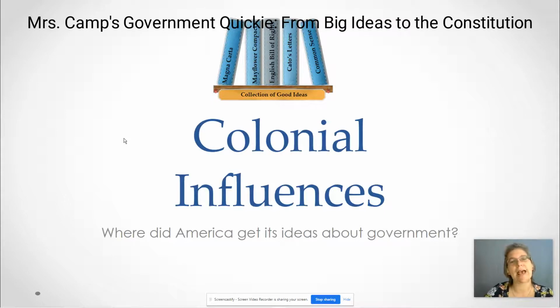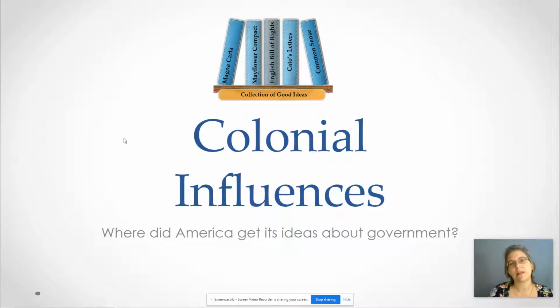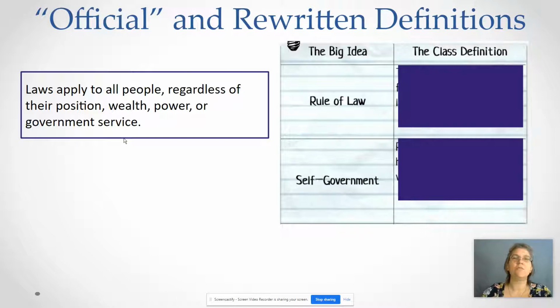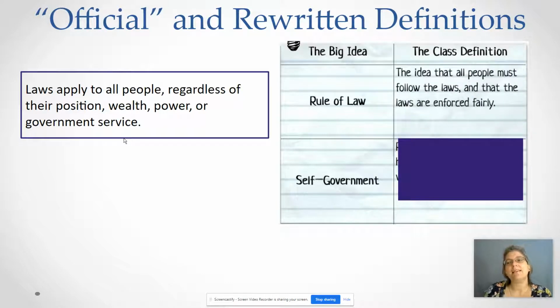We're going to take a look at big ideas behind the American government and how different documents through history influence that government. So take a look at the first big idea here, the idea of rule of law. Laws apply to all people regardless of their position, wealth, power, or government service. If we want to rewrite that in a more everyday way of looking at it, we'd look at the idea that all people must follow the laws and the laws are enforced fairly.